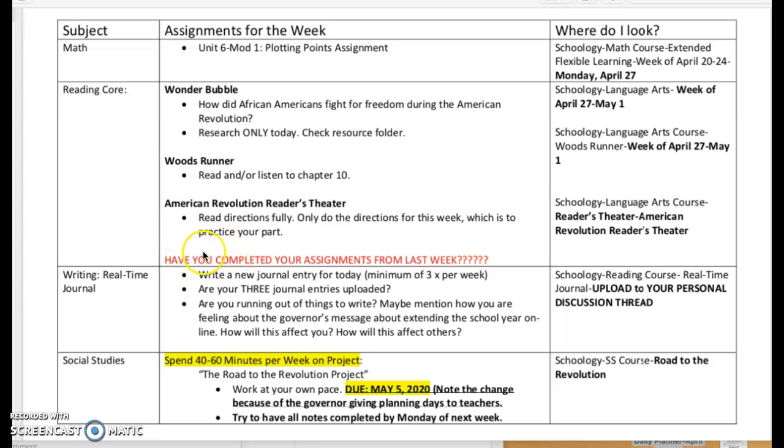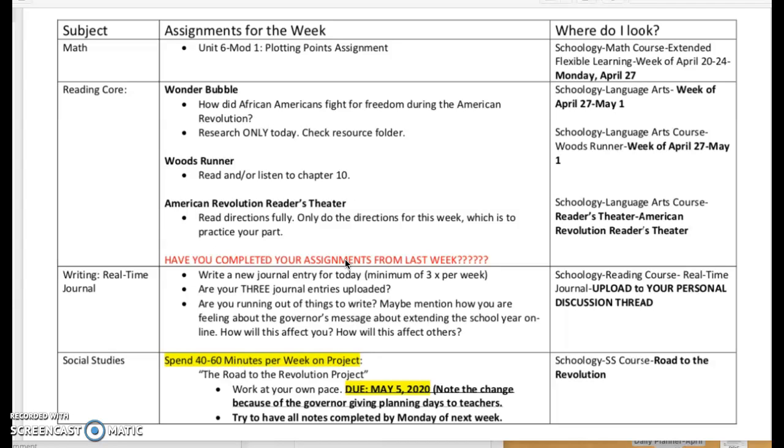This is just in red here, a reminder. Have you completed your assignments from last week? I did a lot of grading this weekend and it's a lot of work for me to maintain. I just want to remind you, boys and girls, you must complete those assignments from last week. Just because you forgot to do them last week or maybe you didn't have enough time, consider that on a normal day, if we were in school, well, then that is homework, right?